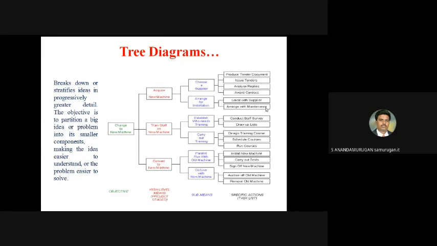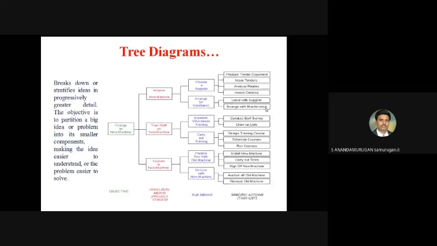Based on that, we have to run the training. Then parallel run with old machine: install new machine, carry out test, sign off new machine. Then go live with the new machine: action of the machine, remove old machine.